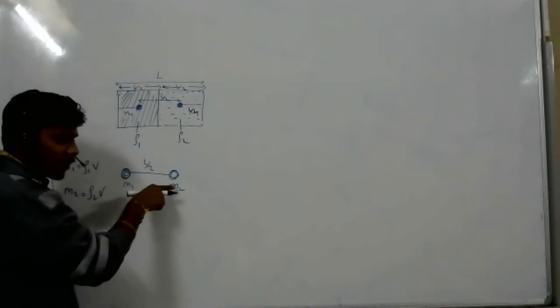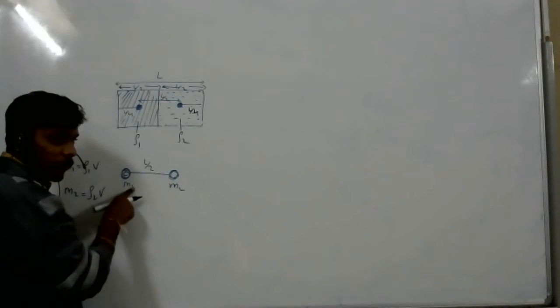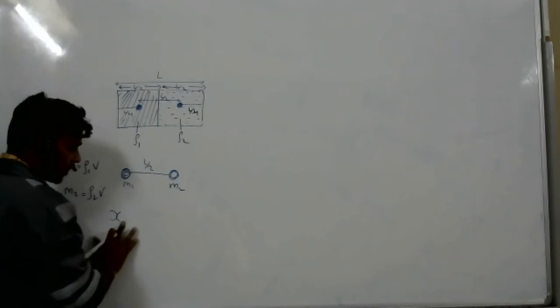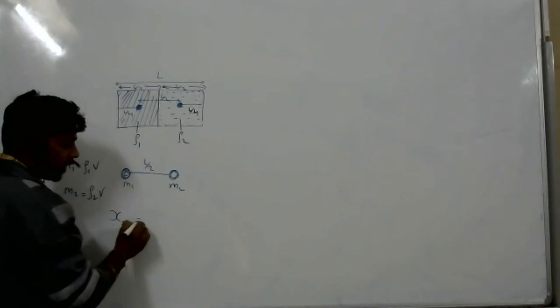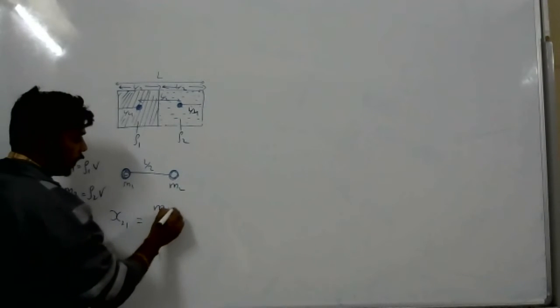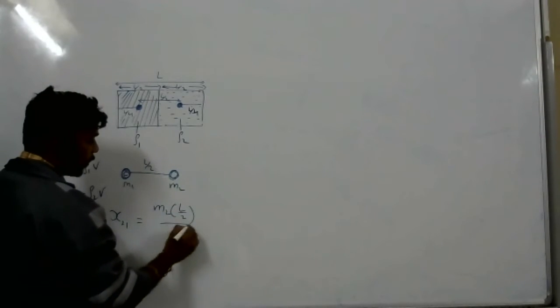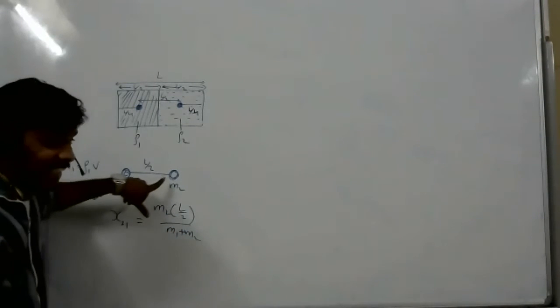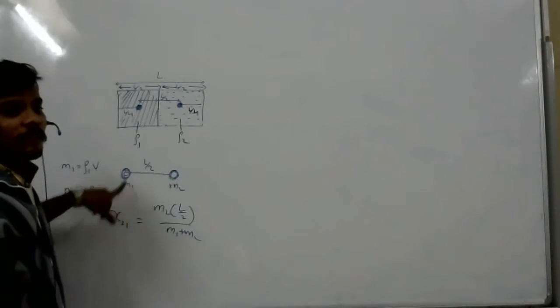If you want the center of mass of the second body from the first body, then it equals M2 into the distance between them divided by M1 plus M2. Did you remember? Yes, sir.